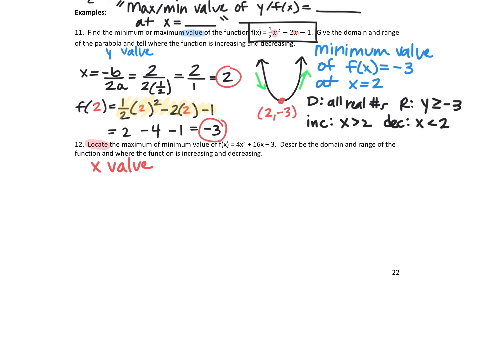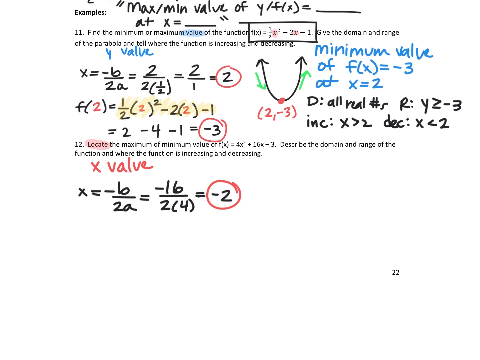All right, so real quick, we're going to get the vertex. This is in standard form, so you have to do -b over 2a. Our b value is what? 16. So -16 over 2 times 4, which is -16 divided by 8, -2.